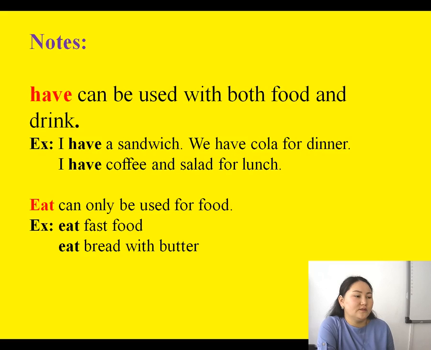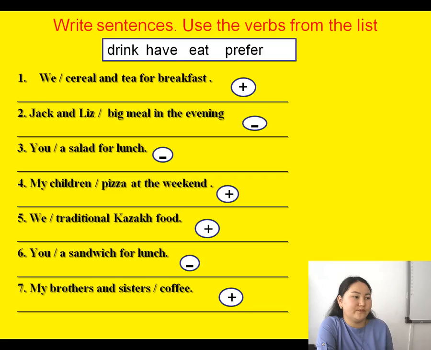You can't use it for drinks. For example, eat fast food, eat bread with butter, or for example, I have or I eat pizza at the weekend. Now let's do some exercises using the verbs from the list: drink, have, eat, and prefer.